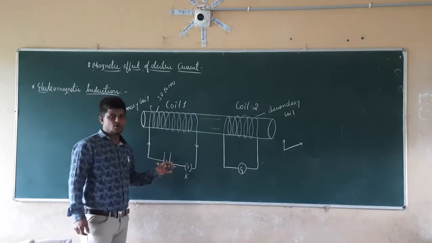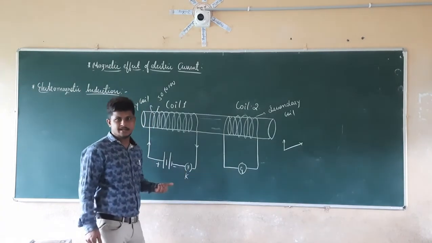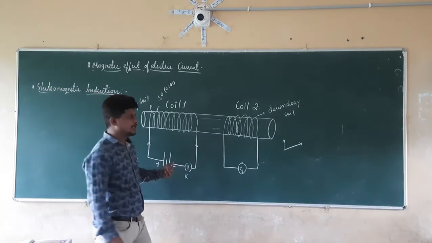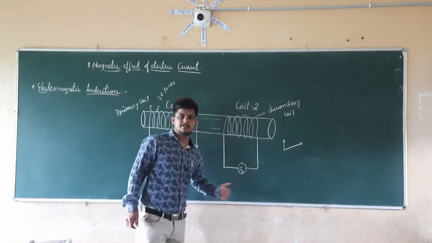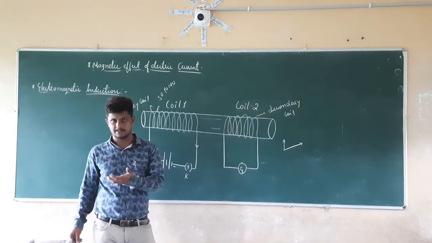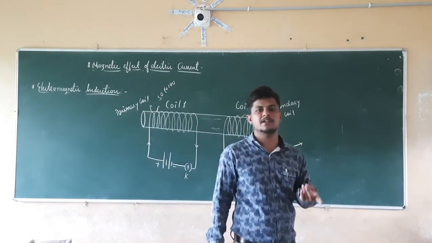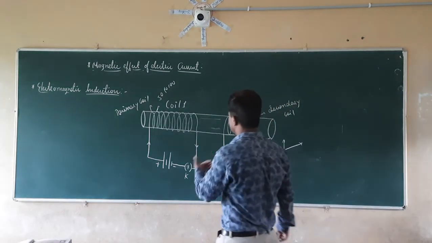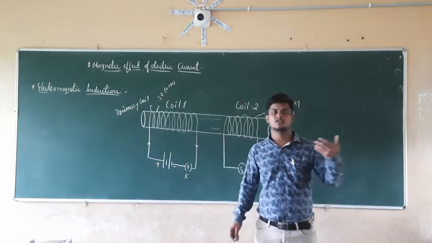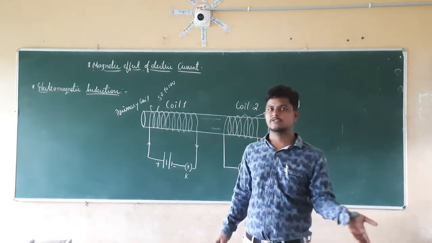Right. So if we take two coils here, in one coil there is a continuous change in the magnetic field due to its current. Due to the change in the current, there is induction of current in the second coil. That is nothing but electromagnetic induction. Just remember one thing here: there should be a change in the magnetic field, then only there will be induction of the electric current. If there is no change in the magnetic field, it is not possible to produce the electric current.